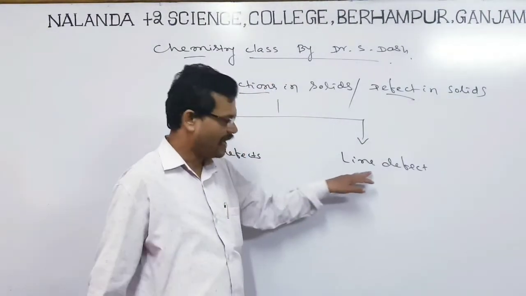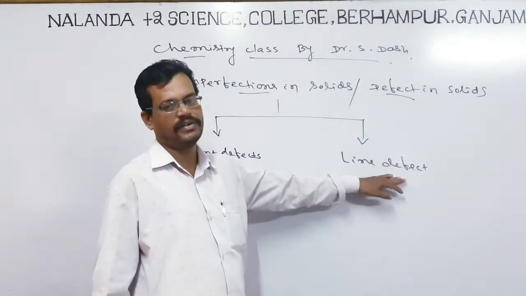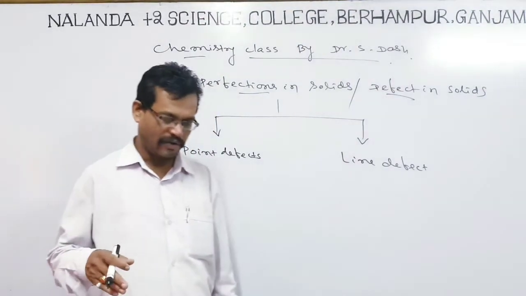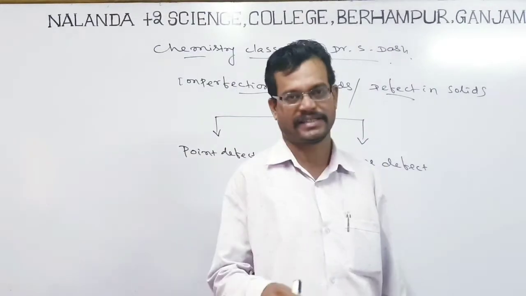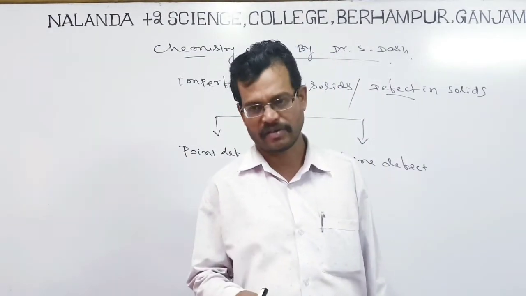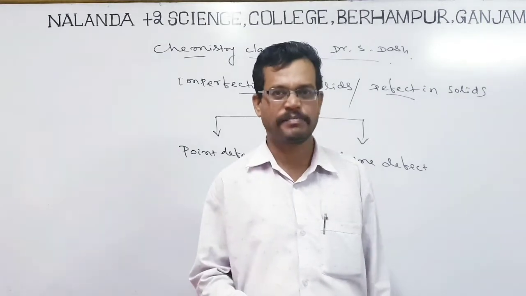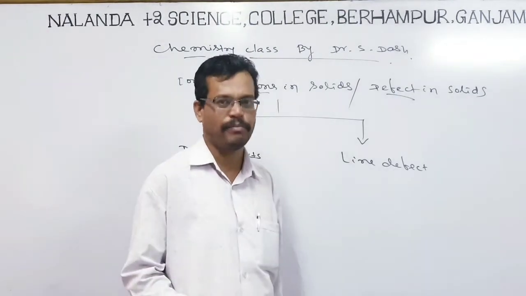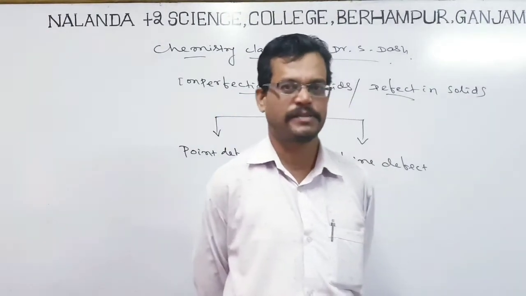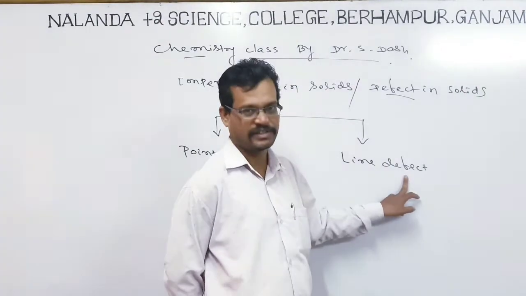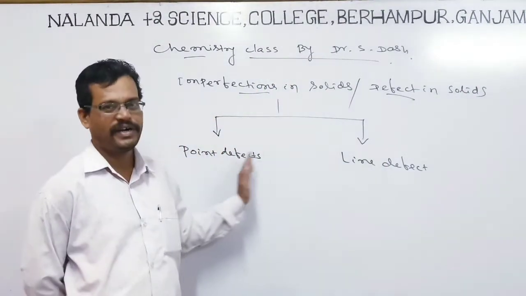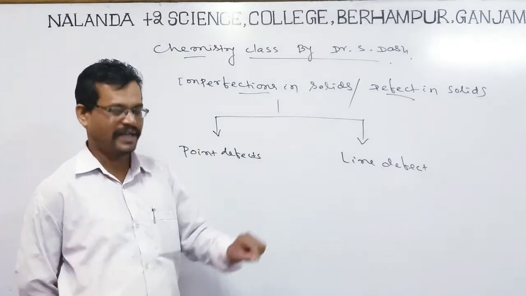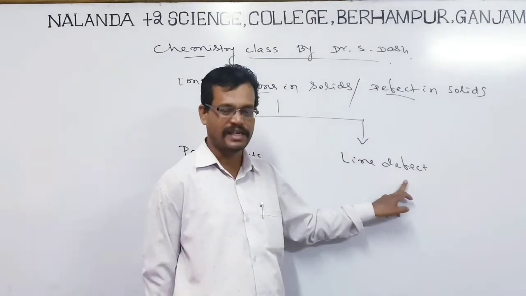Now, what is line defect? Line defect means when the ions are arranged in a systematic manner, and at particular places they are disturbed, dislocated from the main positions. When it is dislocated from the main positions, this type of defect is called line defect. So you can observe point defect and line defect. Point defect arises at a particular point or place, whereas line defect is arranged on a particular line.